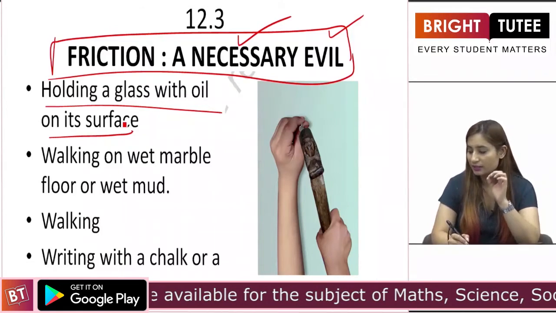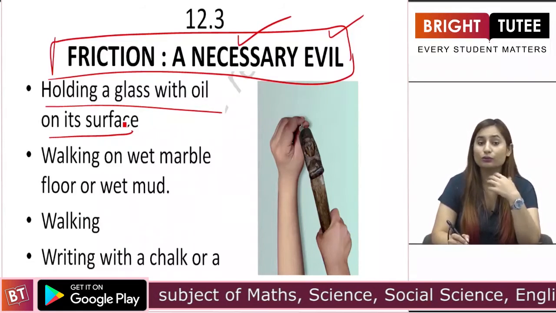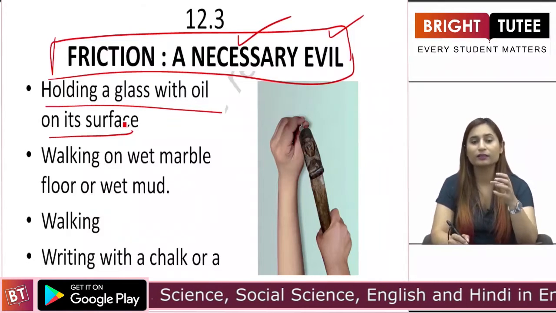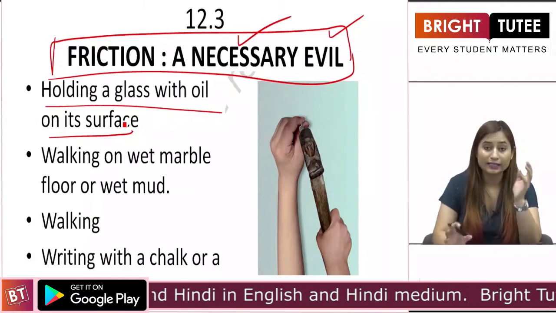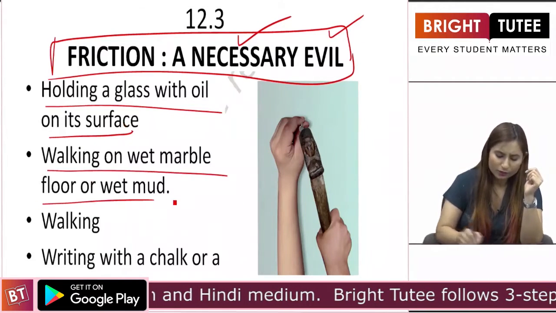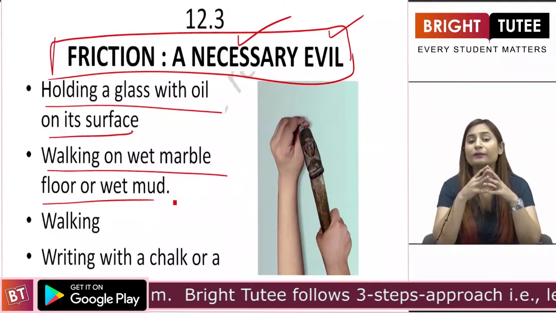So friction is necessary for us to do different works. To hold something, there is a necessity of friction. If there is no friction, we won't be able to hold anything. Then walking on wet marble floor or wet mud.